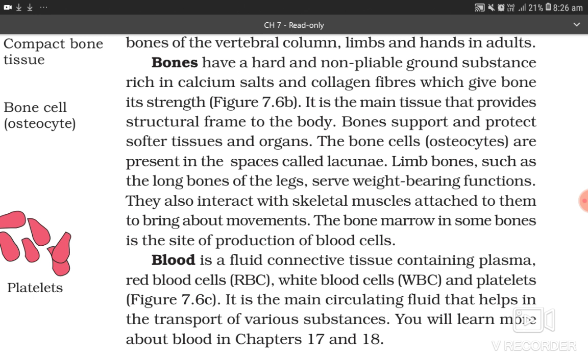Limb bones, such as the long bones of the legs, serve weight-bearing functions. They also interact with skeletal muscles attached to them to bring movement. The bone marrow in some bones is the site of production of blood cells.